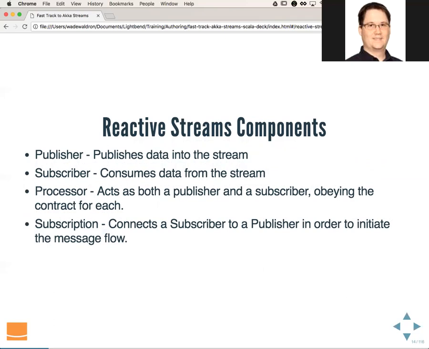So publisher, subscriber, and processor by themselves don't really do anything. They're basically templates explaining how to do things once we connect everything together. The subscription is then what connects everything together.